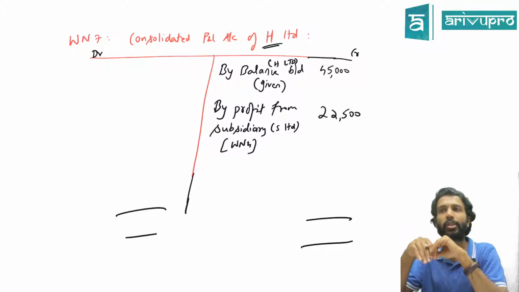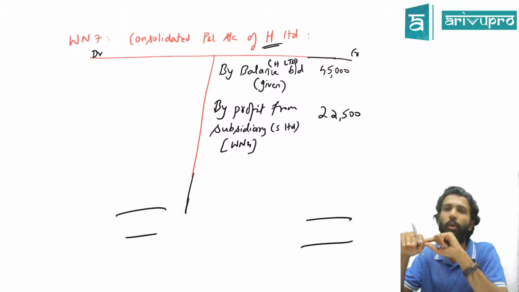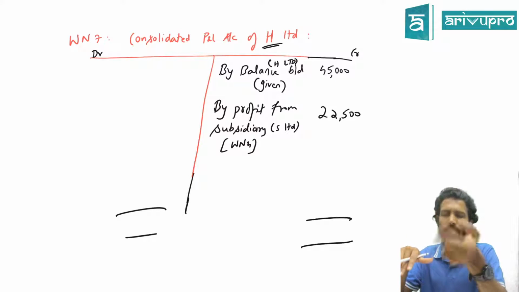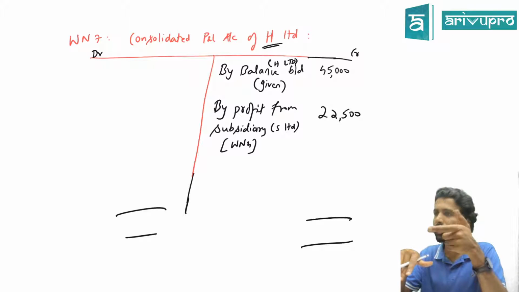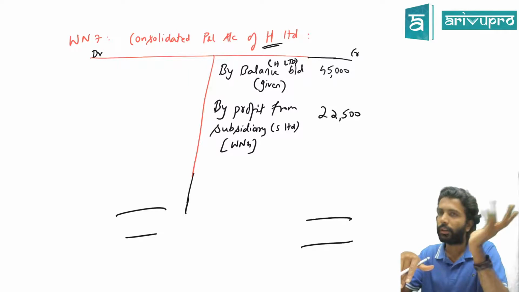But right now S Limited is showing it at 5,000, which is what? Selling price. Selling price means it will include what? Profit margin. So what should we do? Eliminate. How much is that elimination? 1,250. This is one way to get it. Or the simple way: cost is 7,500, selling price is 10,000, so the profit is 2,500 for 100%. For 50%, 1,250.